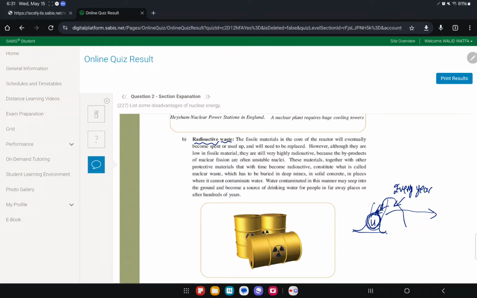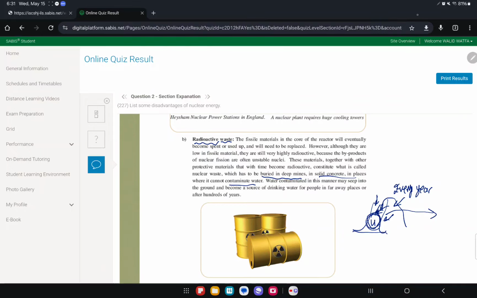So why is this a disadvantage? Once they have these wastes, they're now carrying a huge pile of radiation, and we don't know what to do with it. So what they do is bury it deep in mines, in solid concrete, in places where it cannot contaminate water. Because if these wastes somehow find their way into rivers, drinking water, or the beach, many people will die. It will cause radiation and many people will get cancer and die.